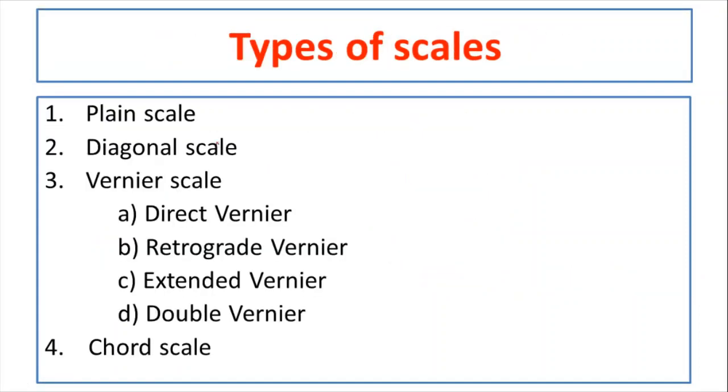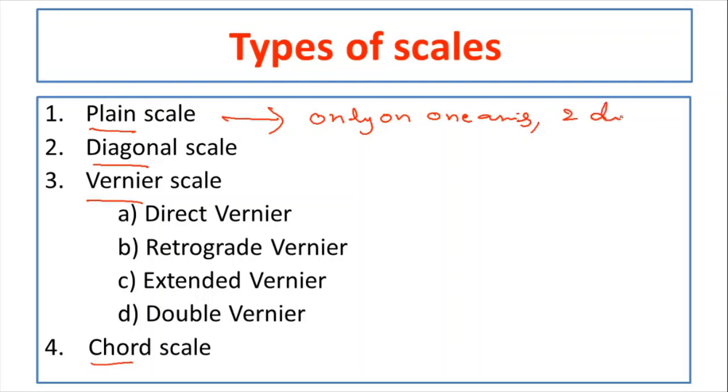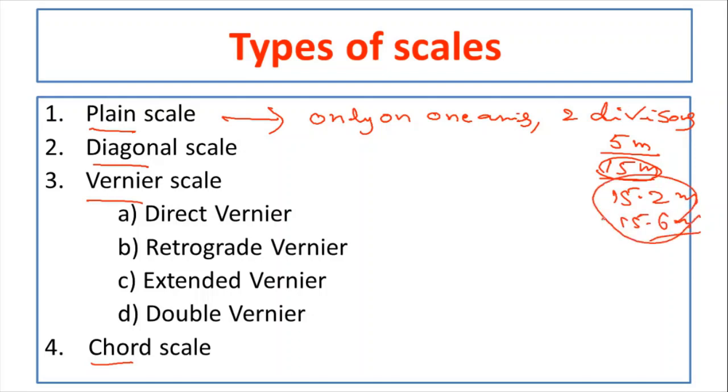So next one is the types of scales. Basically we use four types of scales in surveying. They are plane scale, diagonal scale, vernier scale, and chord scale. Now if you take the plane scale, in this, graduations are represented only on one axis, and using this plane scale you can measure up to only two divisions. That means if you want to represent 5 meters on the plane scale, you can. If you want to represent 15 meters, you can. But if you want readings like 15.2 meters, 15.6 meters, that is not possible in the plane scale.